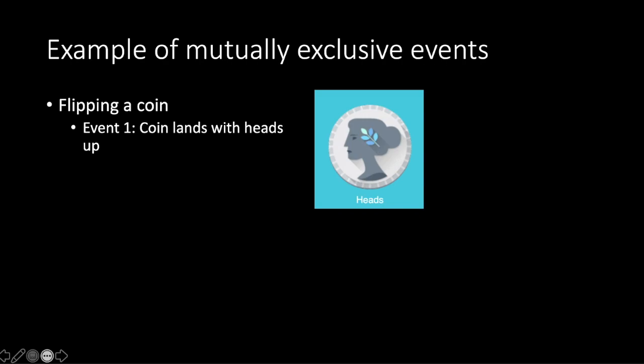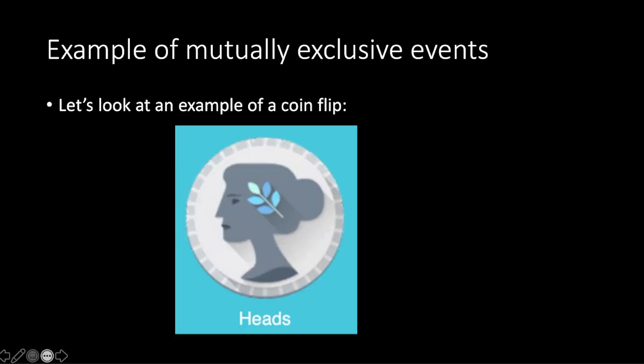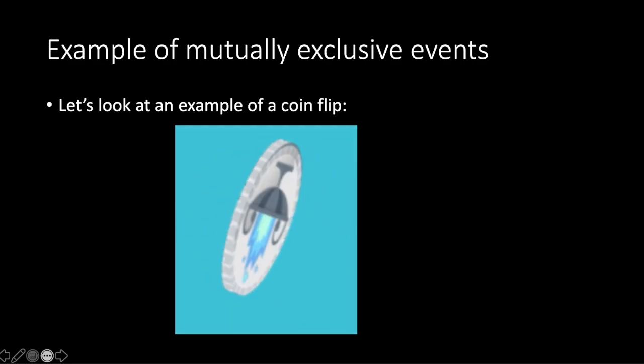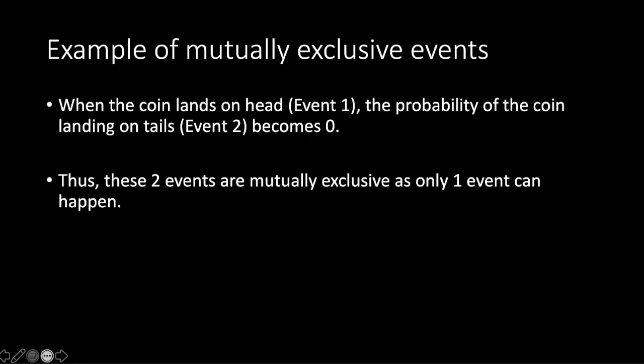Can you think of any example of mutually exclusive events? Well, here's a simple one that I like to use. Flipping a coin. Event 1 is when the coin lands with heads up, while event 2 is when the coin lands with tails up. Here's an example of a coin flip. Oh, it landed on heads. When the coin lands on heads, which is event 1, the probability of the coin landing on tails, event 2, becomes 0. Thus, these two events are mutually exclusive as only one event can happen at any time.